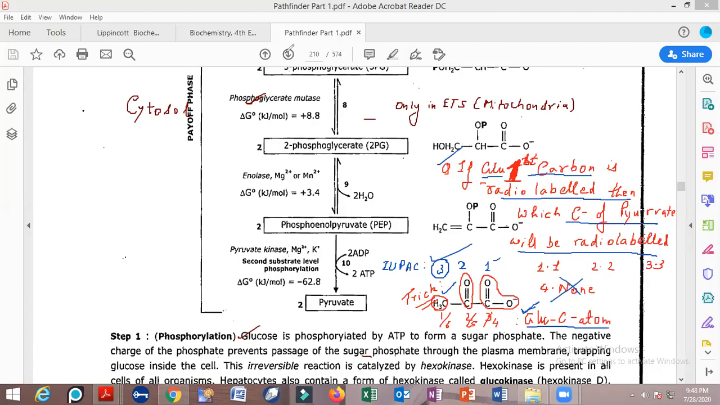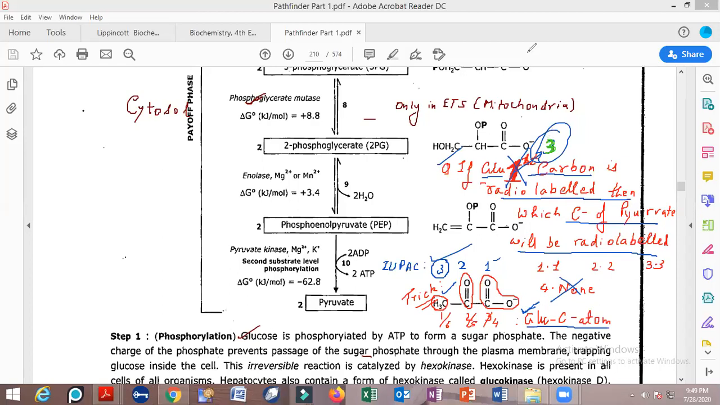You must think about it. So any other query? Okay. Now just asking you one more thing. Instead of the first carbon atom, if the third carbon atom of the glucose has been radiolabeled, then which carbon atom of the pyruvate will be radiolabeled? What would be the next answer? I'm just changing my pen color. Okay, the third carbon atom of the glucose is being radiolabeled with this green color. Then what would be the answer?